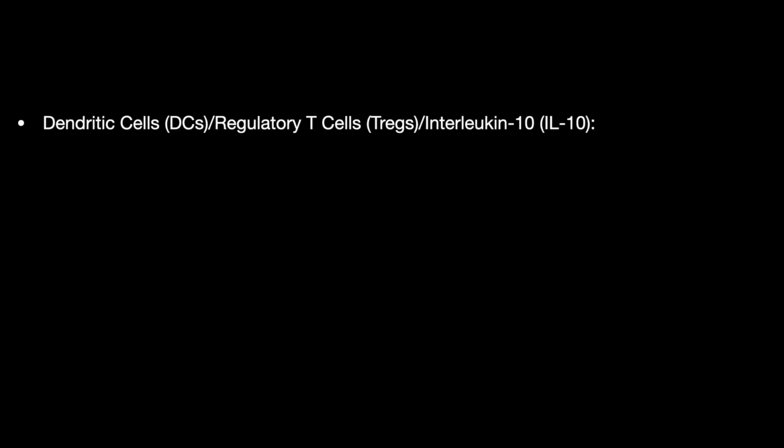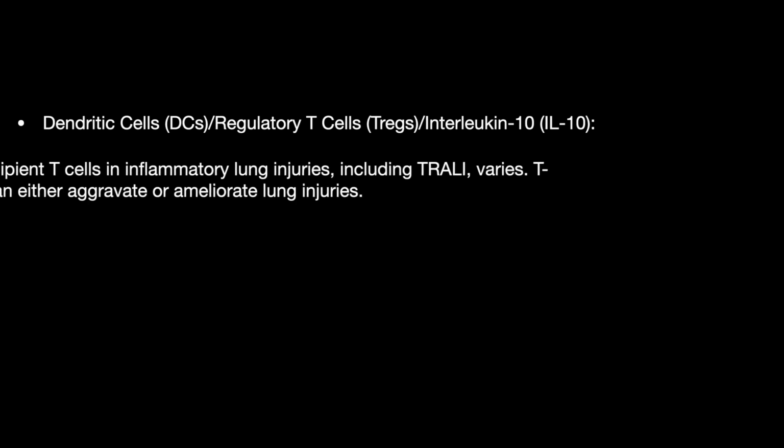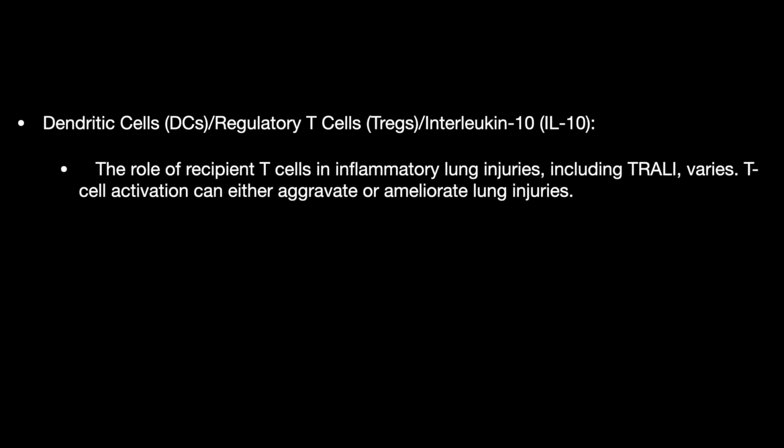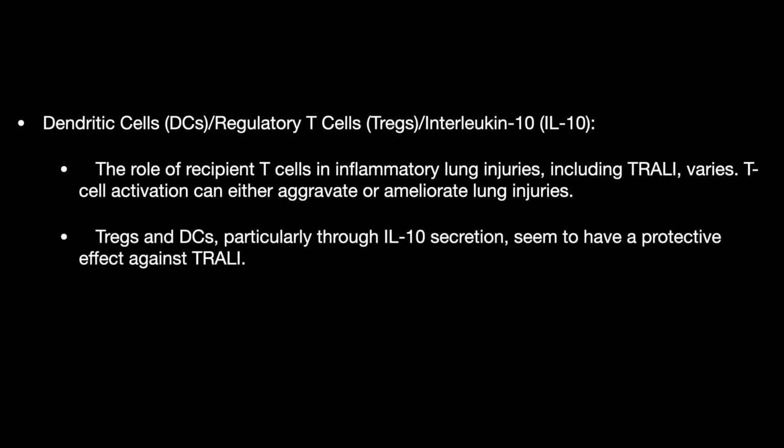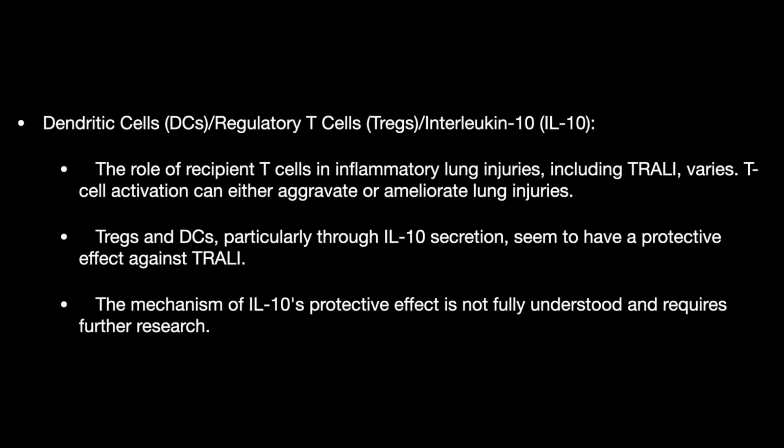Now, lastly are the dendritic cells, the regulatory T cells, and interleukin 10. The role of the recipient T cells is vital, and they can help in both aggravating and ameliorating the lung injuries. Particularly, interleukin 10 secretion has a protective effect against TRALI. The mechanism of IL-10's protective effect is not yet fully understood and requires further research. Next, what we come into is the effector phase, how the lung reacts to the transfused blood.